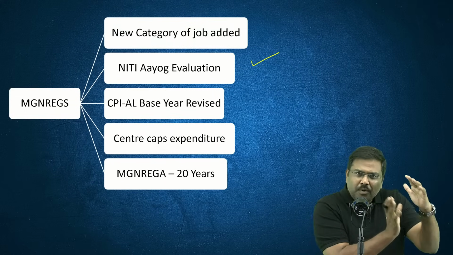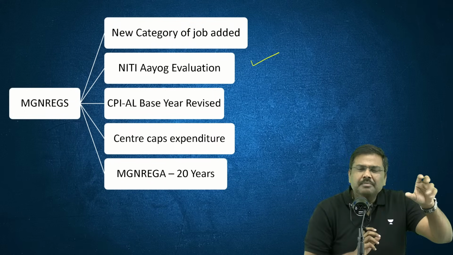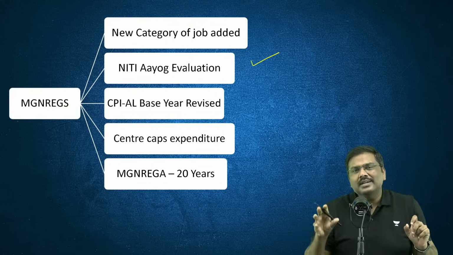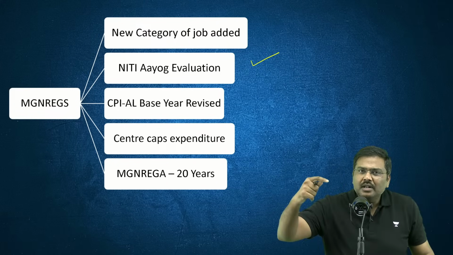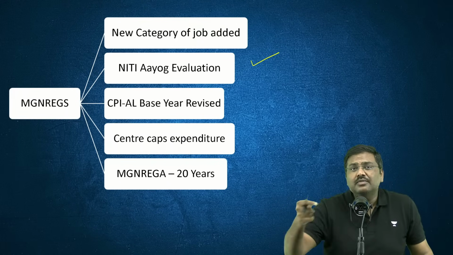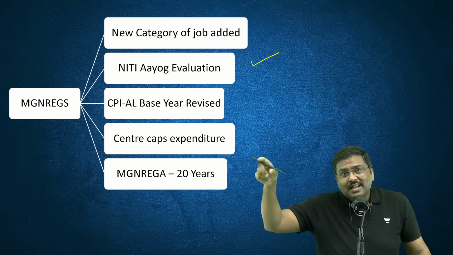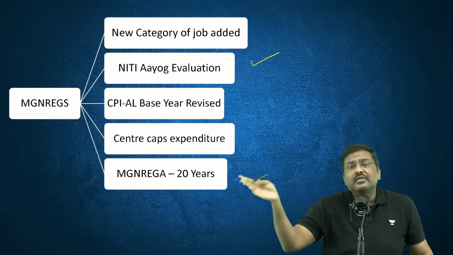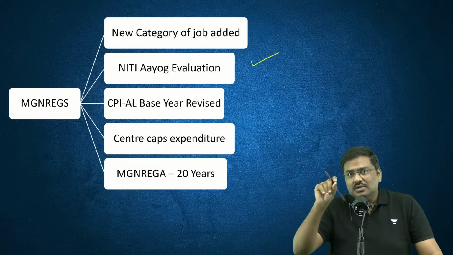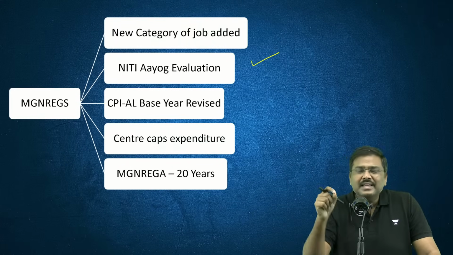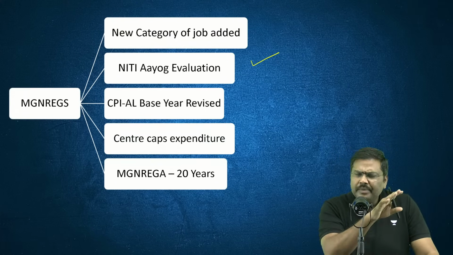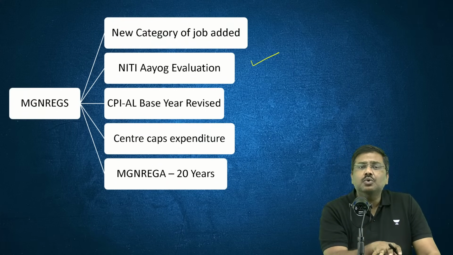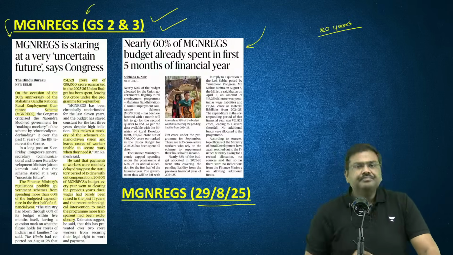Now you tell me if you can do this. Let's say important schemes, 5 important articles or 6 important articles, 8 important updates in the last 1 year. Will the revision become easier for you? Will writing an answer for 150 or 250 words become easier for you? So this is the point I'm trying to convey here. Develop this habit. It will not happen overnight, but this is my sincere advice to you. Develop the habit.